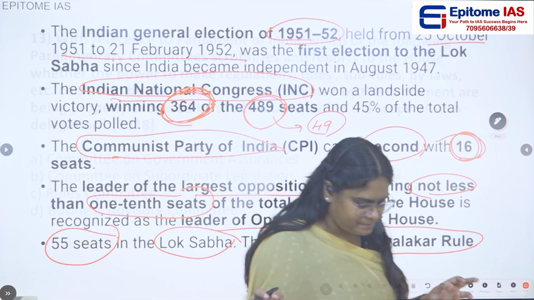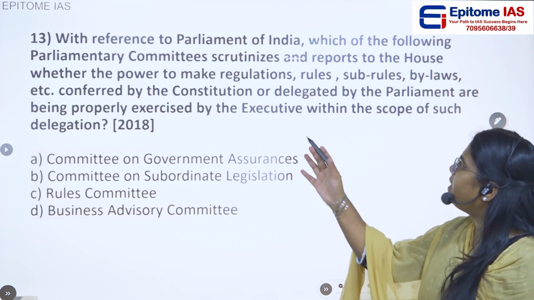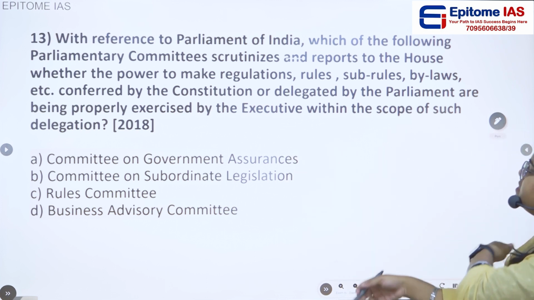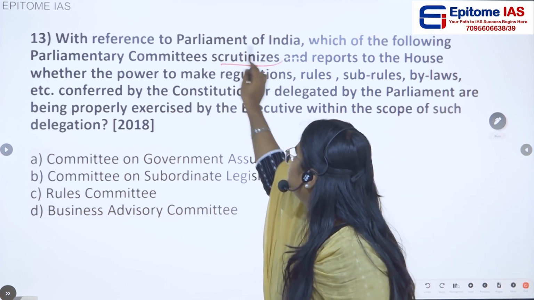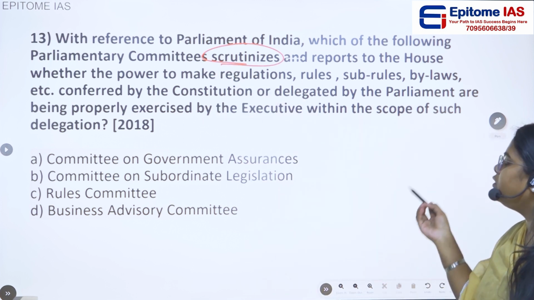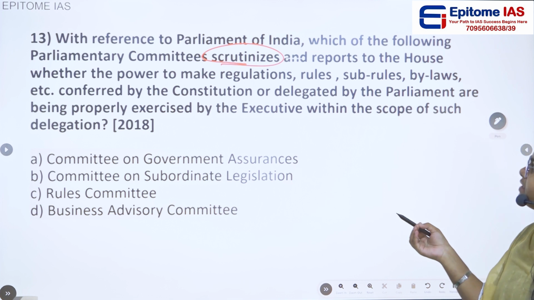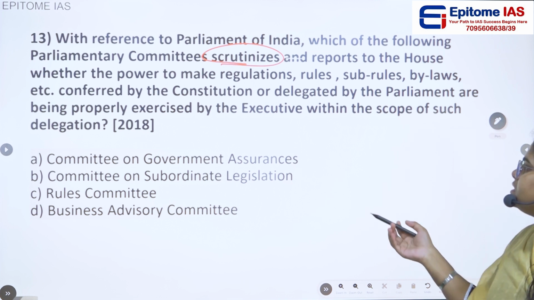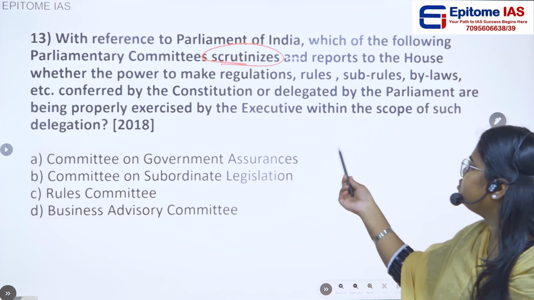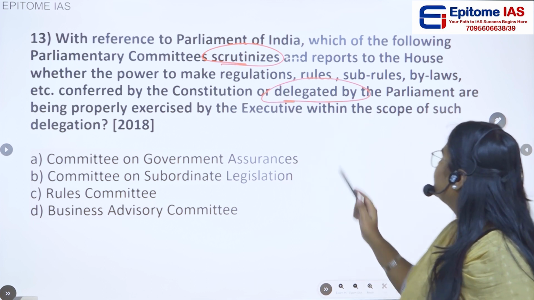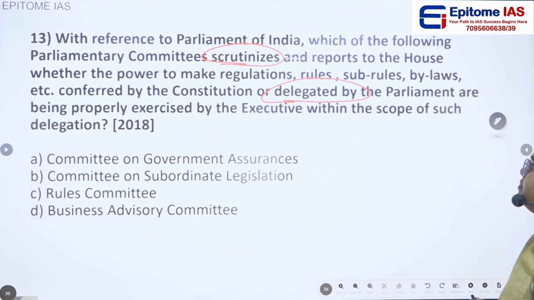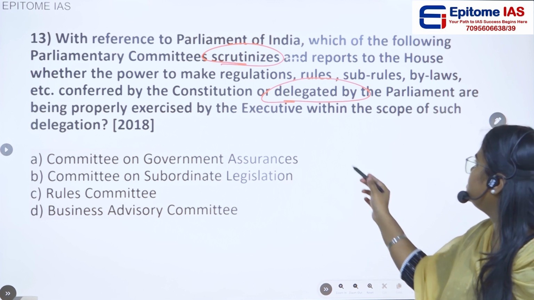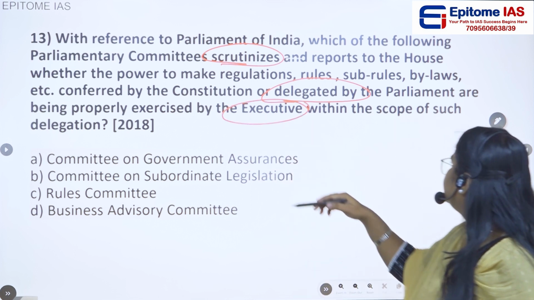Okay. Then next question: with reference to the Parliament of India, which of the following parliamentary committees scrutinizes and reports to the House whether the power to make regulations, rules, sub-rules, bylaws, etc., conferred by the Constitution or delegated by the Parliament are being properly exercised by the executive within the scope of delegation.